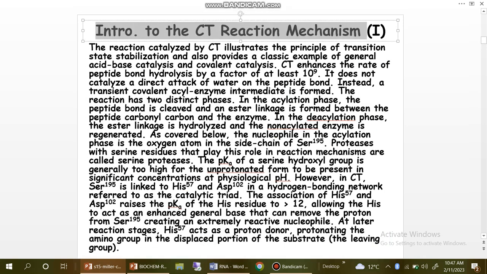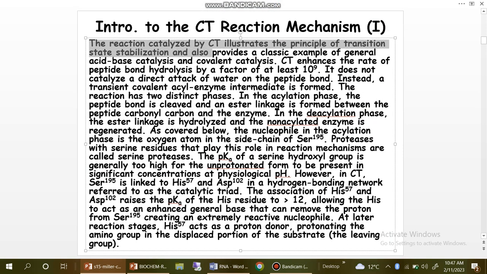Also, you can see here the intro to the chymotrypsin reaction mechanism. The reaction catalyzed by chymotrypsin illustrates the principle of transition state stabilization, and also provides a classic example of general acid-base catalysis and covalent catalysis. Chymotrypsin enhances the rate of peptide bond hydrolysis by a factor of at least 10^9. It does not catalyze a direct attack of water on the peptide bond. Instead, a transient covalent acyl-enzyme intermediate forms.